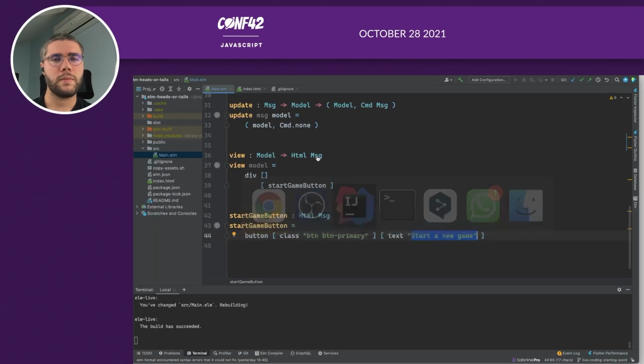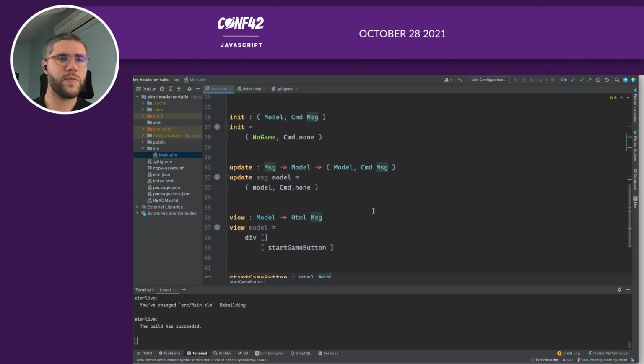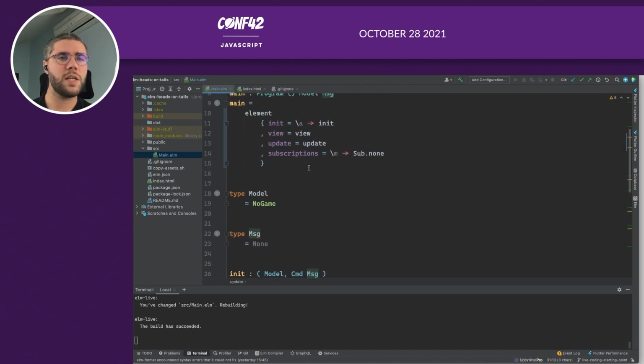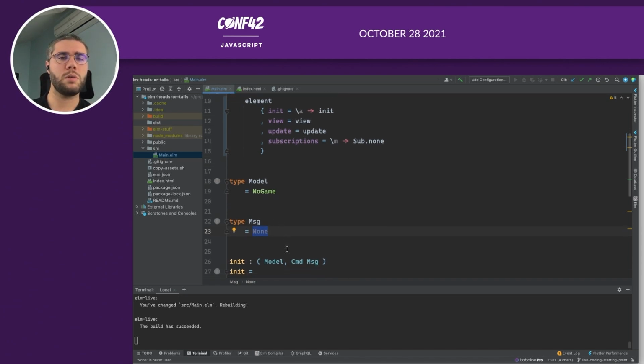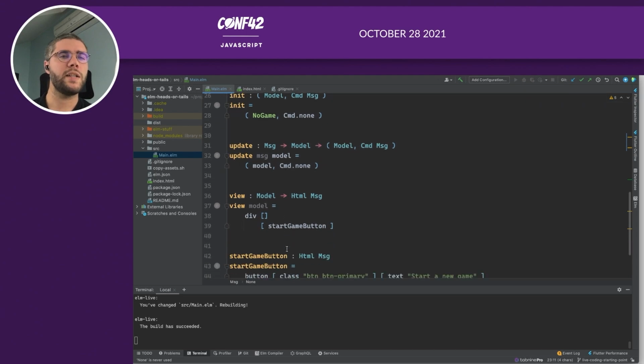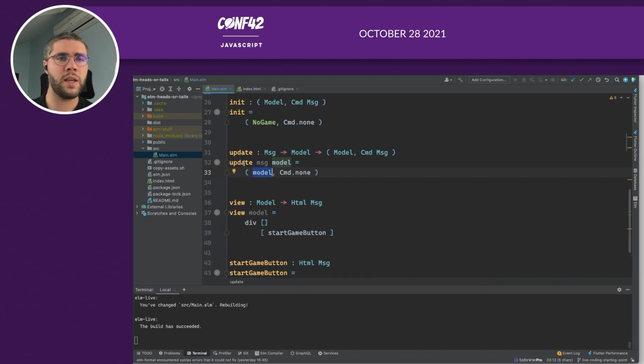And we have the update function which takes a message. The message is the type that we've declared. Here we don't have any kind of message, so I've just put a placeholder message. So it receives a message and a model, and it returns a new model. But here, as you can see, we are always returning the same model, so it's not doing anything. So our application cannot do anything because the update is not doing anything.